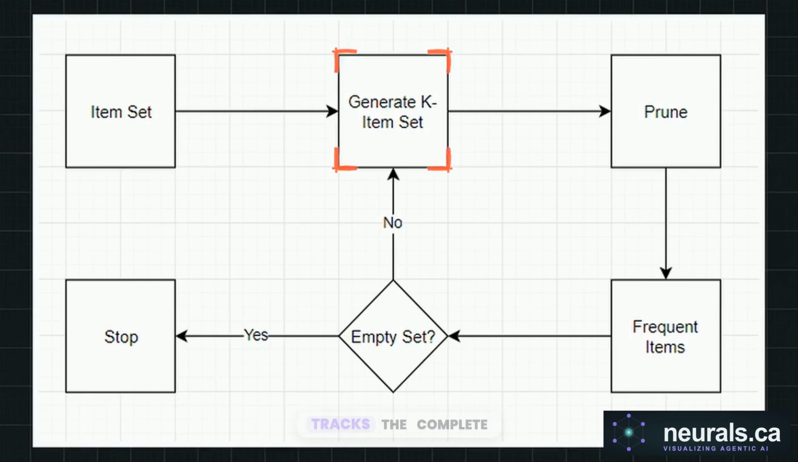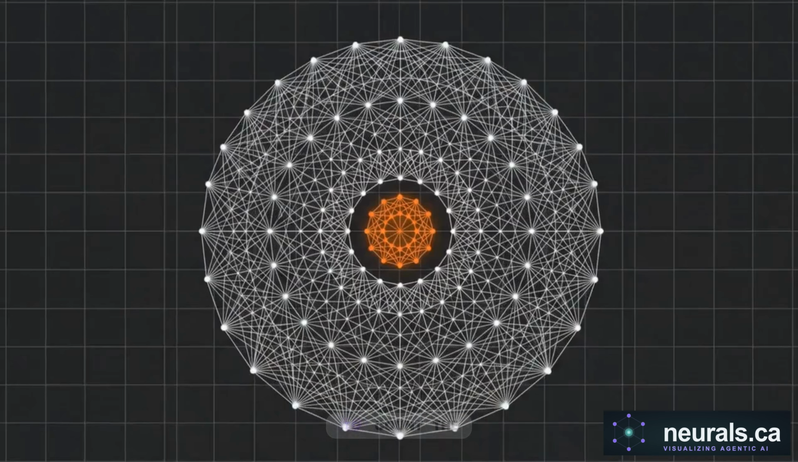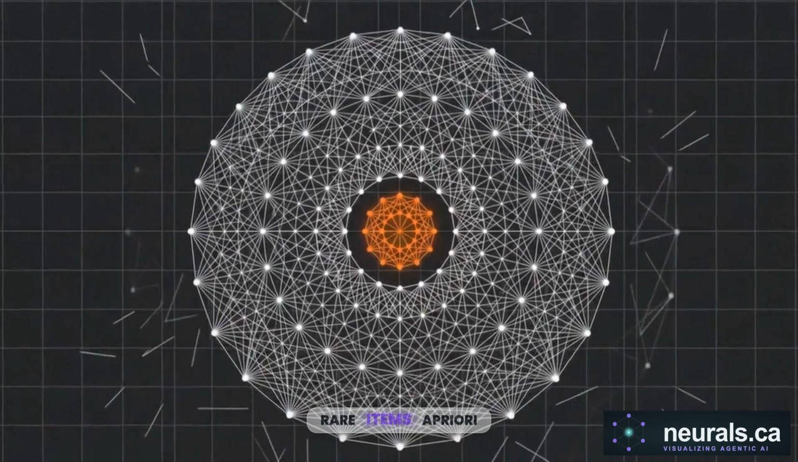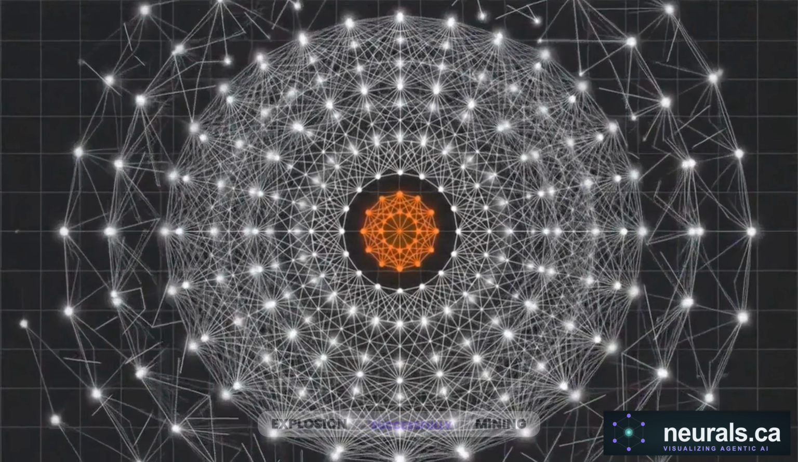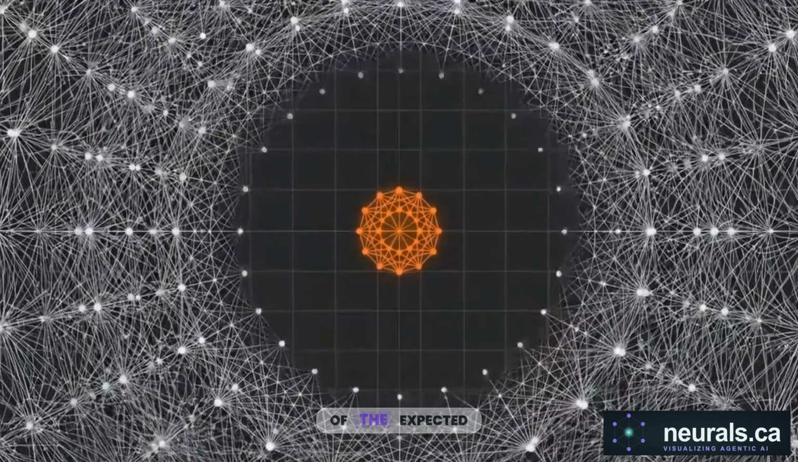This flowchart tracks the complete logic loop. The system generates a K item set, scans the database to verify them, prunes the failures, and cycles back to generate the next level up, repeating the process until no new frequent item sets remain. By refusing to count supersets of rare items, Apriori prevents the candidate explosion, successfully mining vast, complex databases in a fraction of the expected time.